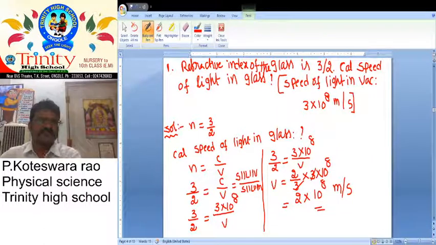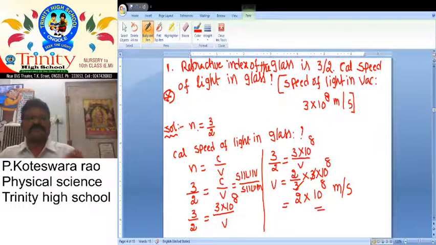So this question is most important. This question is most important. It is given so many times for 2 marks or 1 mark. Refractive index of the glass is 3 by 2. Calculate the speed of light in a glass. So speed of light in vacuum sometimes he will give. Otherwise we must and should know that value. Speed of light in vacuum is 3 into 10 power 8 meter by second.